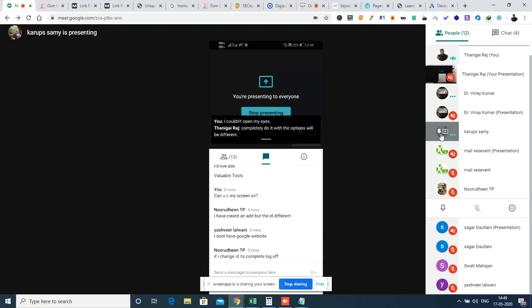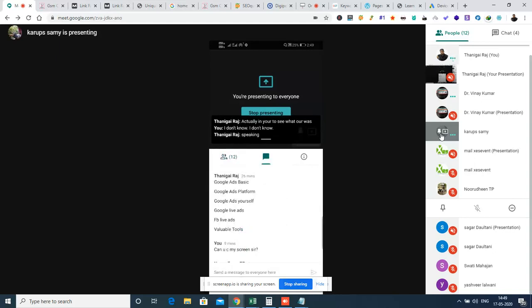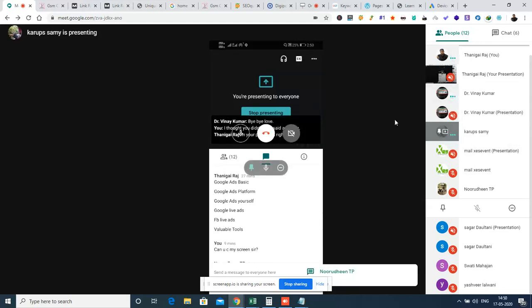Miss Karupasamy, it will be helpful, what is the tool that you are using to convert the words to text? Sorry? What is the tool that you are using which is converting the words into text? I don't actually know. On your screen, I can see what I am speaking. It is actually typing like a message. Yes. How is it happening? I don't know. Anyway, on loudspeaker then she can do.